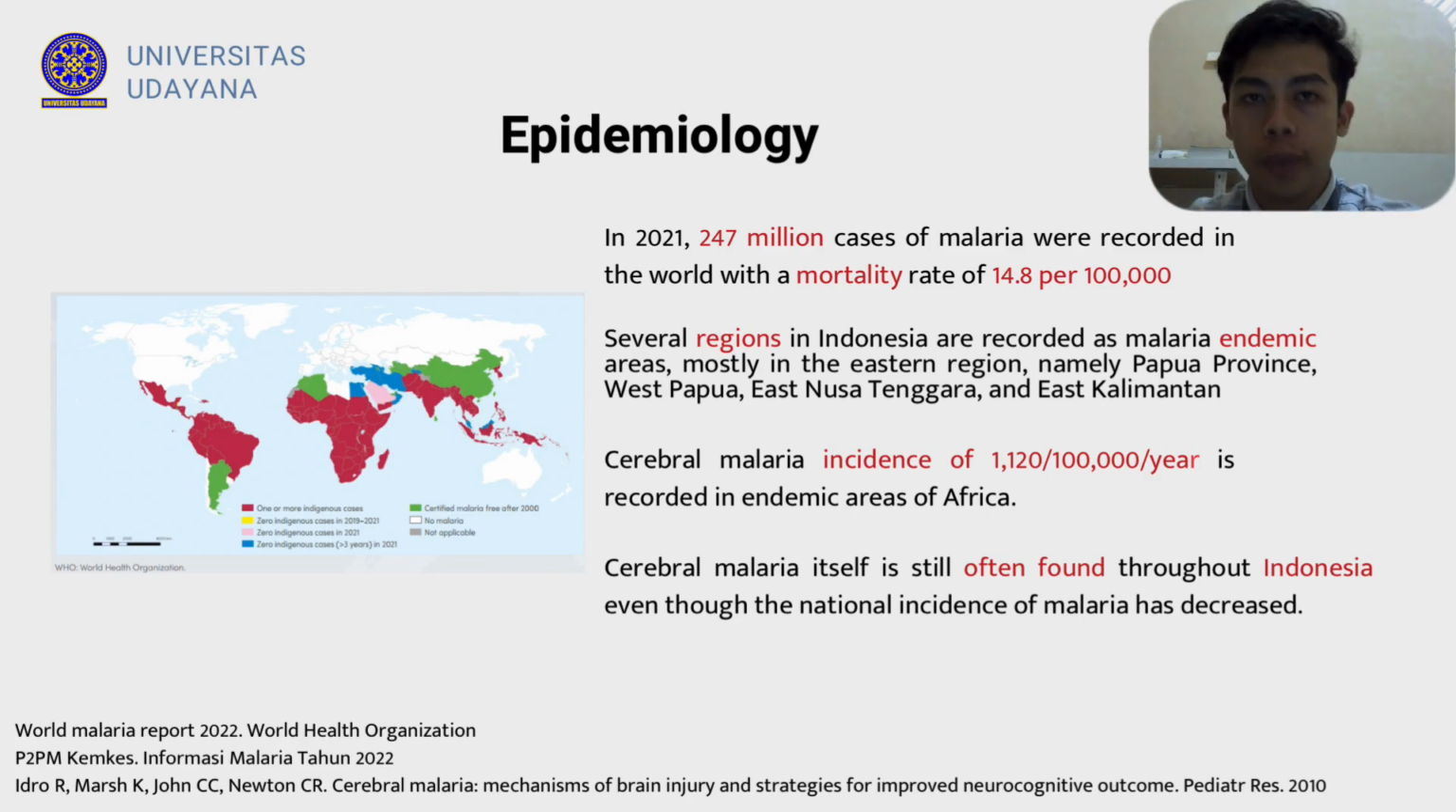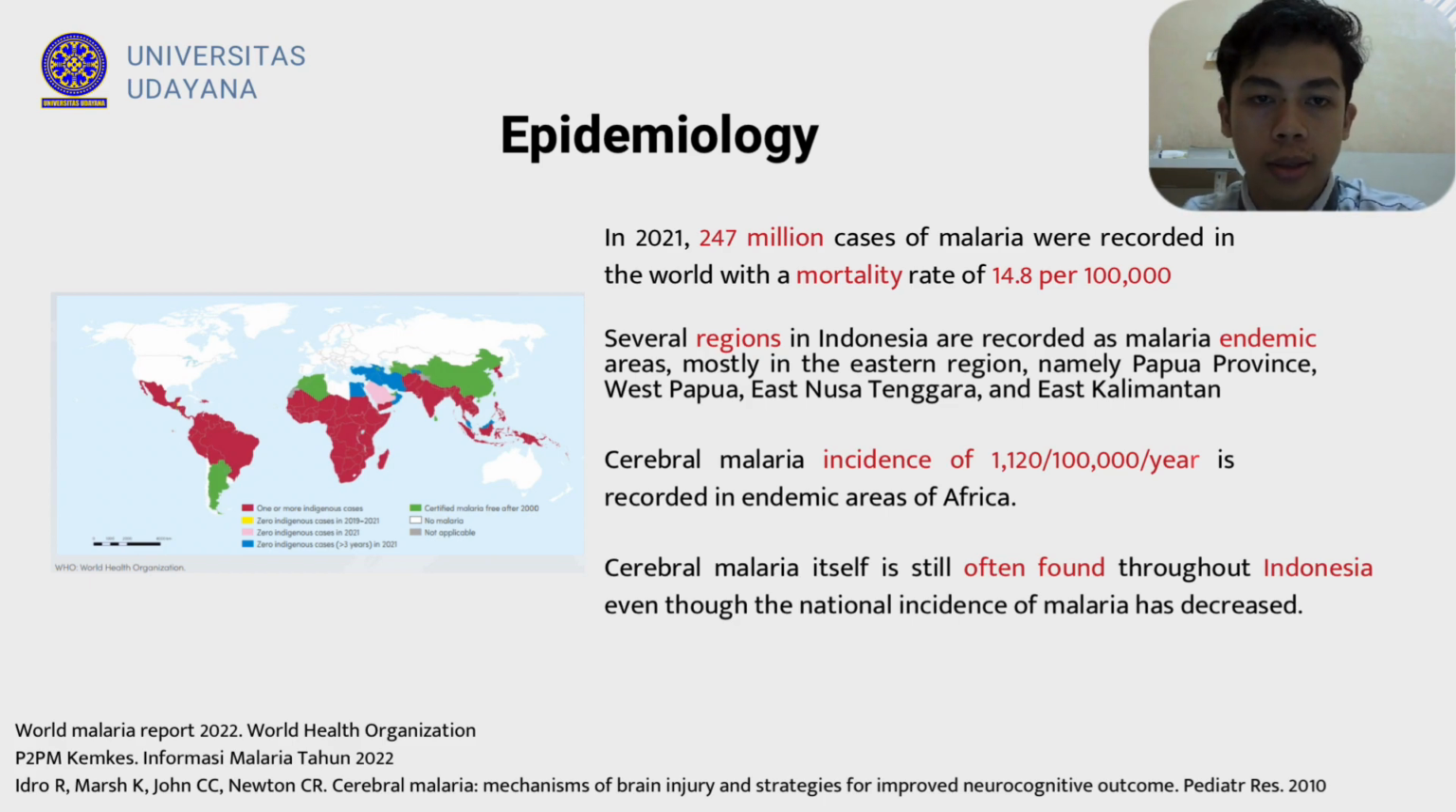So now about epidemiology. Malaria is an infectious disease that is a global threat. In 2021, 247 million cases of malaria were recorded in the world, with a mortality rate of 14.8 per 100,000 people. The African region is endemic for malaria and accounts for 95% of all malaria cases in the world. Indonesia, as a tropical country, has the potential to become a malaria endemic area.